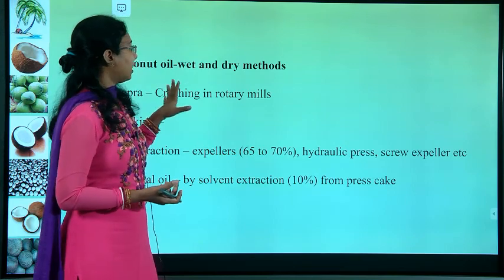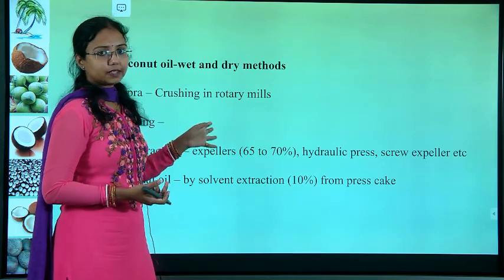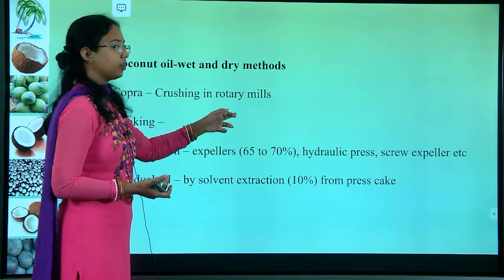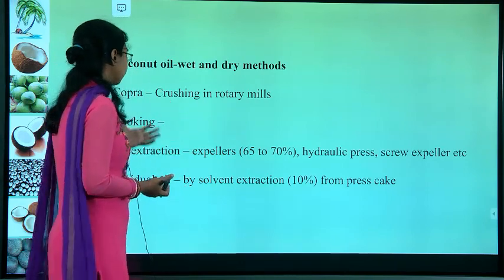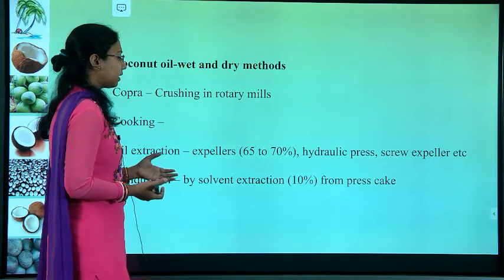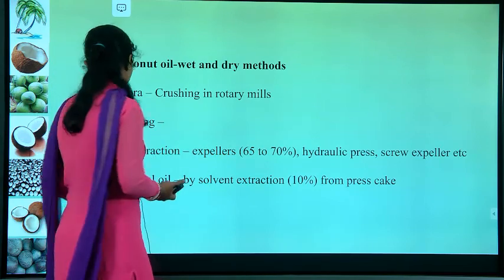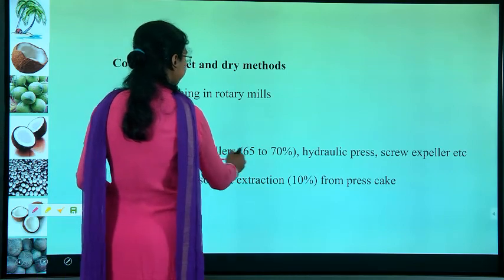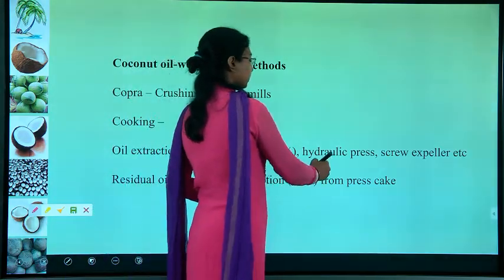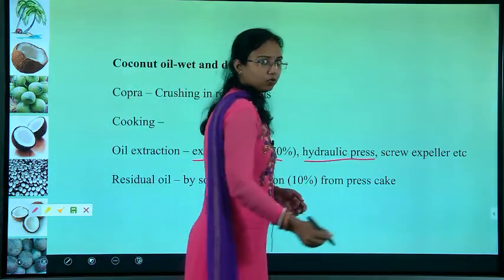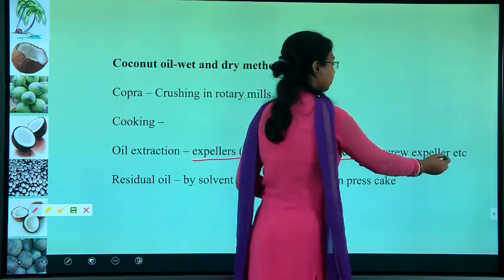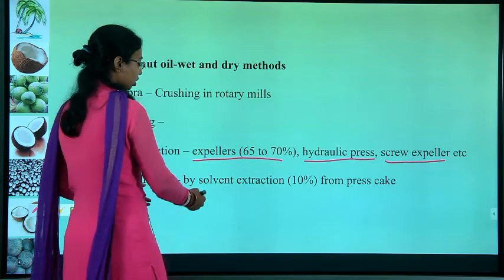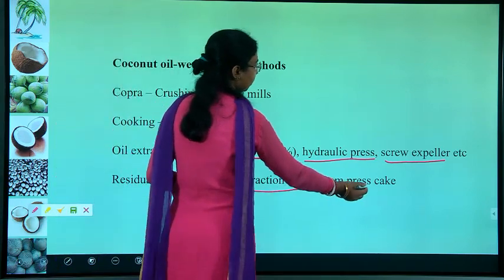For coconut oil, there are two methods, the wet method and the dry method. Copra is crushed in rotary mills after drying, then cooked. Oil expellers are used mostly, about 65 to 70%, and hydraulic presses and screw expellers are also used to get the oils, and residual oil is obtained by solvent extraction from the press cake.